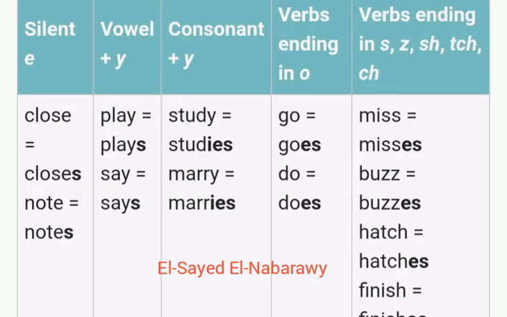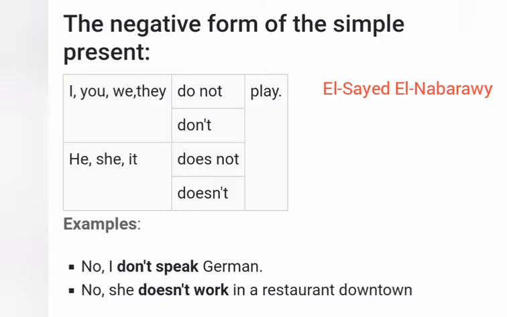Okay, here we have some spelling rules. When the verb ends in e, just add s, like close, closes, newt, newts. And if the verb ends in y and before y we have a vowel, just add s only. When we have y and before y a consonant, change y to i and add es. But when verbs end in o, just add es, and when it ends in s, z, sh, ch, tch, add es, like miss, misses, buzz, buzzes, hatch, hatches, and so on.